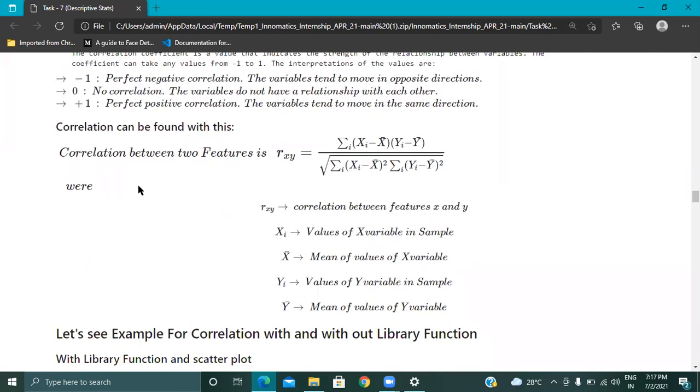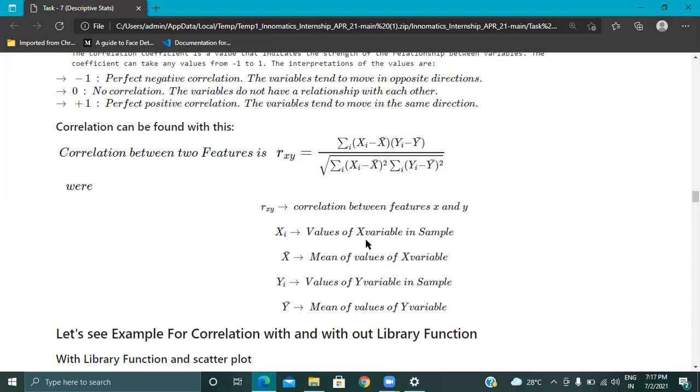This determines the correlation. So this is the mathematical formula for how the correlation works. This is sigma of (xi minus x bar) times (yi minus y bar). So xi is a sample and x bar is the mean value. There are different types of mean value. There are different types of correlations also, depending upon our usage.